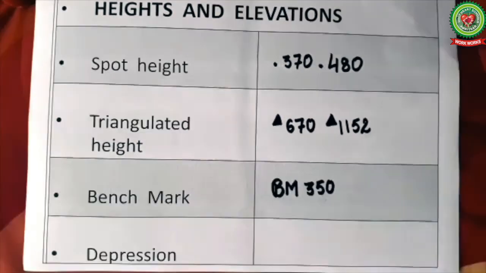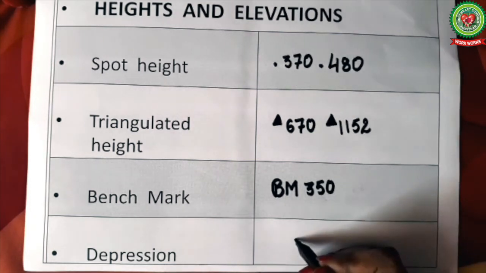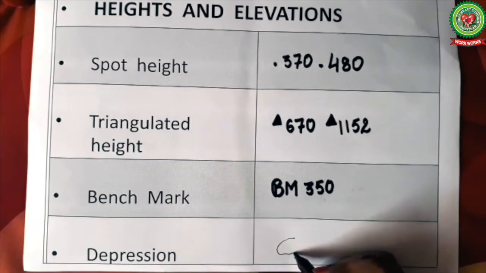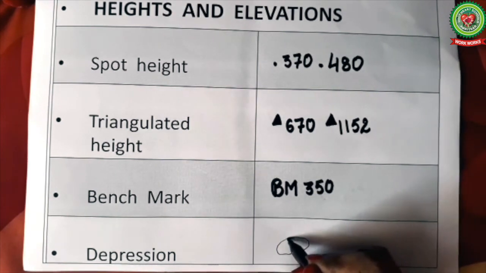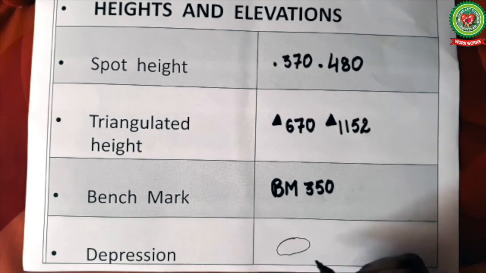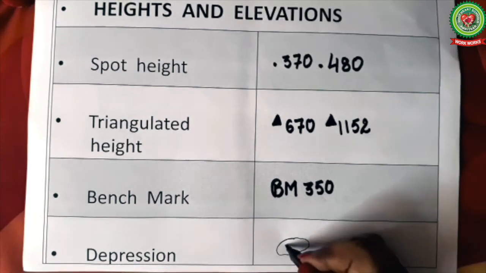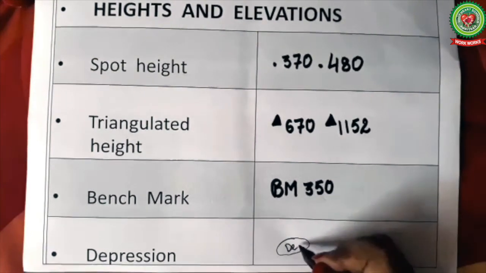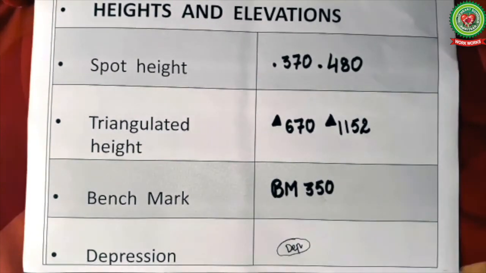Also, depression is often found in sandy areas at the top of sand dunes where the wind easily blows the sand away, leaving a hollow. So depressions are the hollow places in the deserts. So we'll use brown color. We'll draw an irregular circle in brown like this, and it is written as DEP. So this is the symbol for a depression.